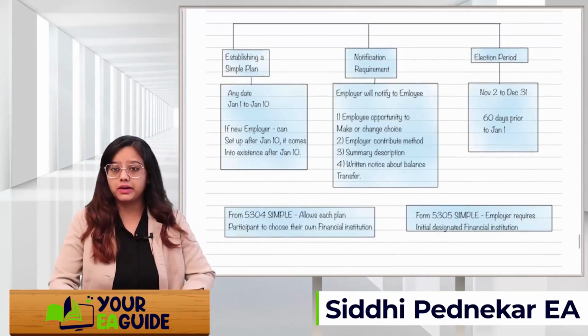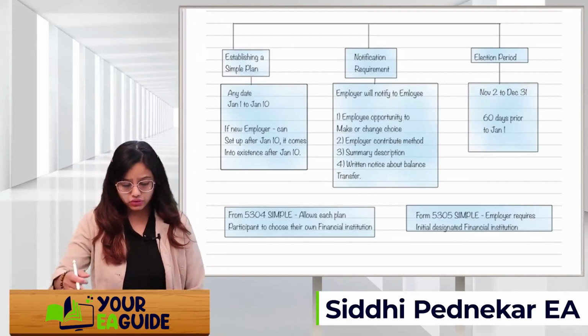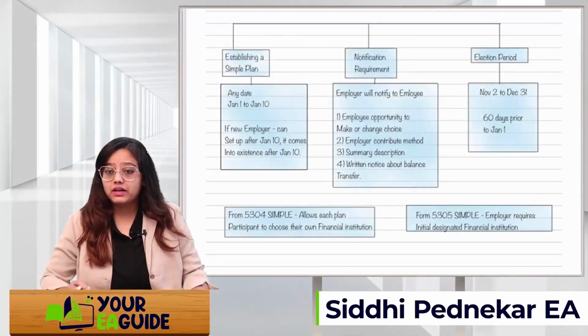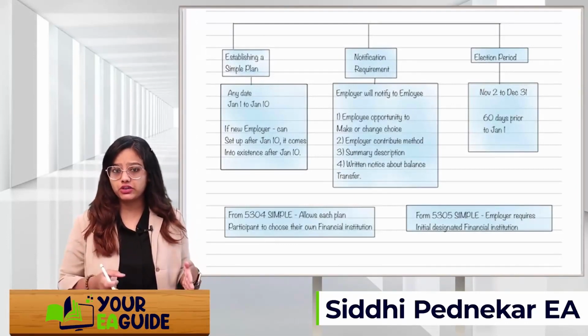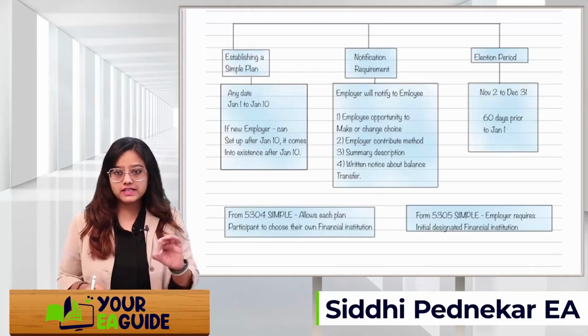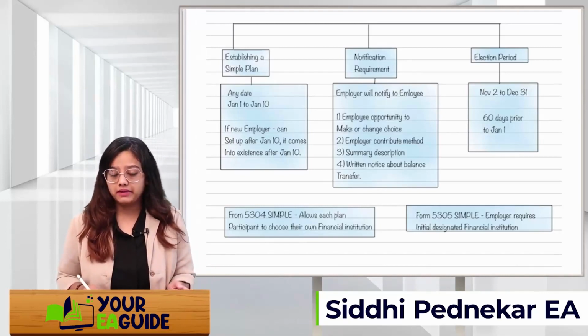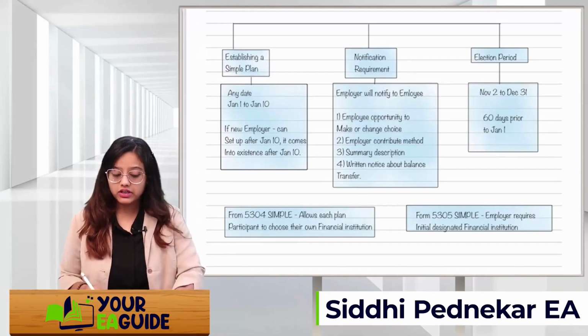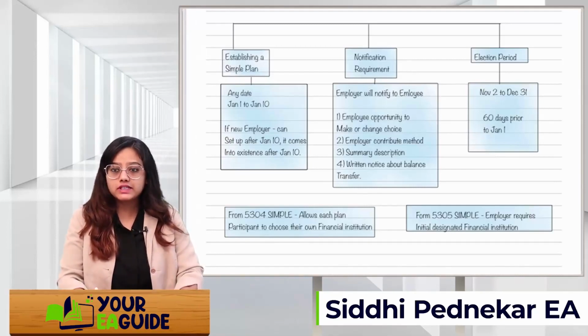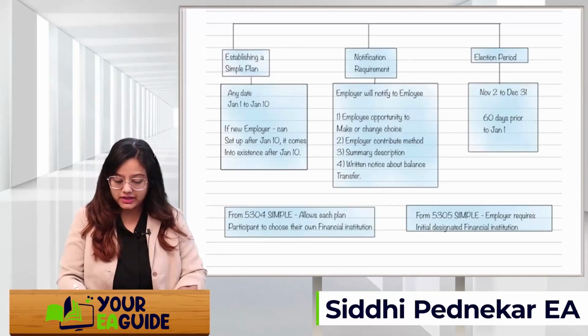Next is the election period. Till what date you can elect is November 2nd to 31st December. The election period is 60 days prior to 1st Jan. Now we saw that the plan should be established between 1st Jan and 10th of Jan. So just before 60 days, the election should be made regarding which plan they need to set up, whether it's a simple IRA plan or a 401k plan, or what kind of plan. That needs to be done within 60 days prior to 1st of Jan, that is, between 2nd November and 31st December.